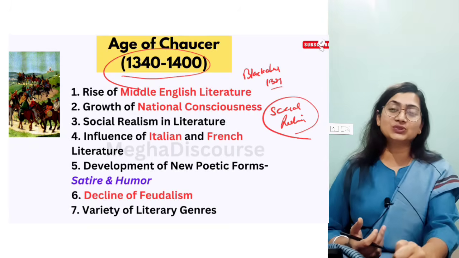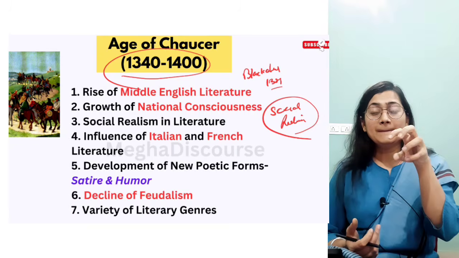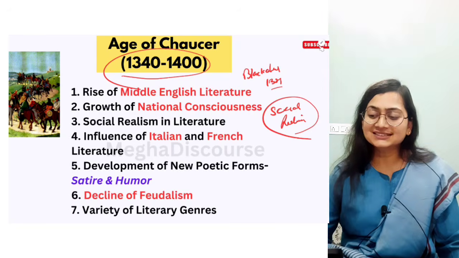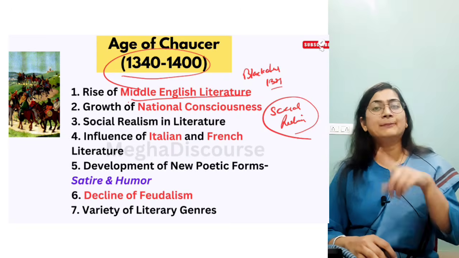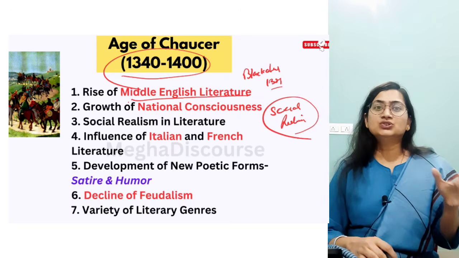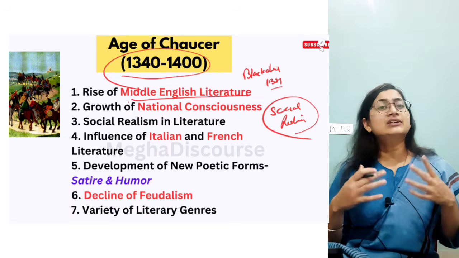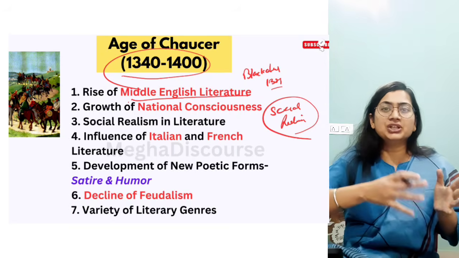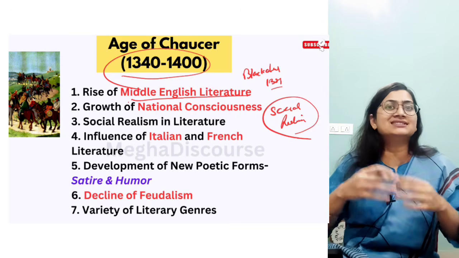That's why Geoffrey Chaucer is the power, the main opponent of this age. Now you can see here's the rise of Middle English literature. He chose Middle English, and there was the heptarchy system in Anglo-Saxon sections. So we have Northumbria, Kentish language, Essex, Wessex, Sussex, and East Anglia, different languages. Now the transition came from Latin to French, and now he chose the Midland language as the English.